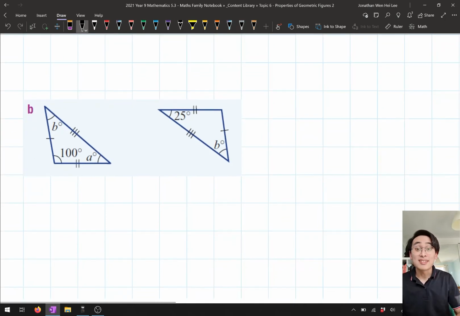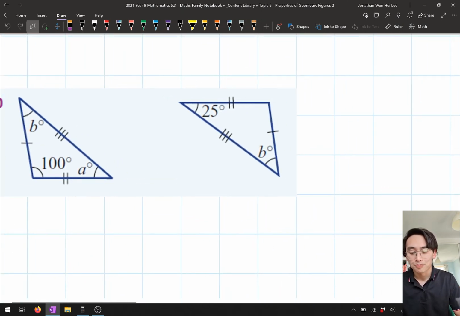Okay, the next example is a little bit trickier. So let's have a look at this example. We've got two congruent triangles, and we've got some angles. First of all, we've got this 100 degrees, we've got A, we've got B, and if you have a look at my second triangle, we actually have this other value of B as well. So these two B's are going to match up. But we want to actually find what the value of that B is in a moment. Let's just first start off with A though.